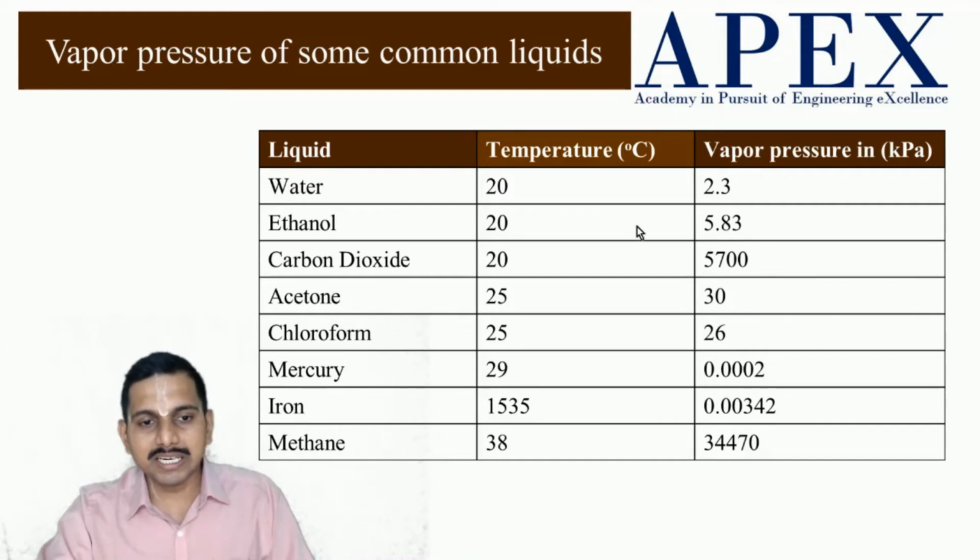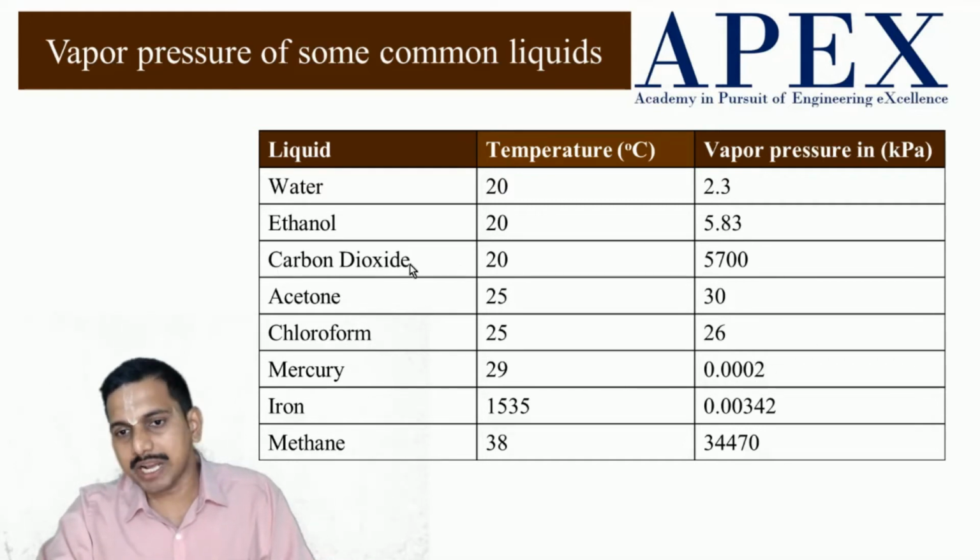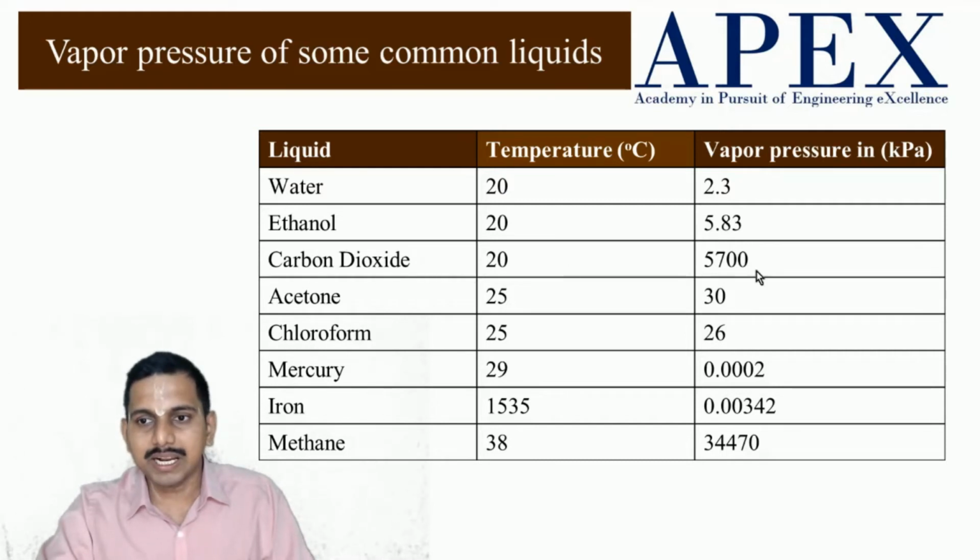Now let us understand much more. See, if I have put here carbon dioxide, the carbon dioxide vapor pressure is 5700 kilopascal, which is much greater than 101 kilopascal, which is atmospheric pressure. So because of that, carbon dioxide is in a gas state at atmospheric pressure. You can't find carbon dioxide in a liquid state at atmospheric pressure at 20 degrees centigrade. Now let us see some more.